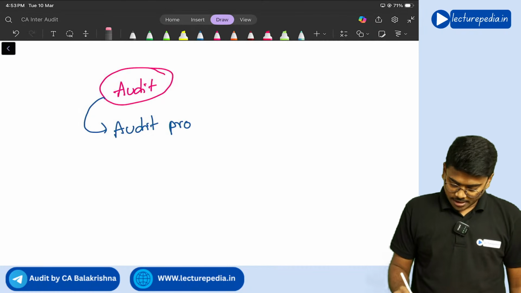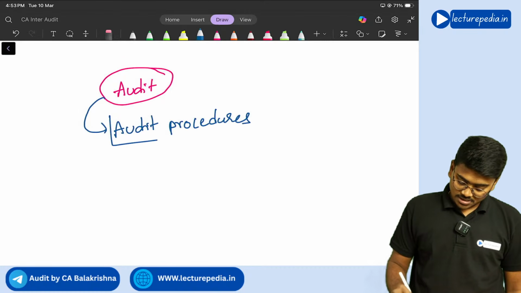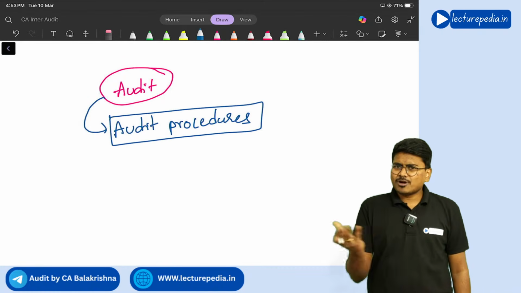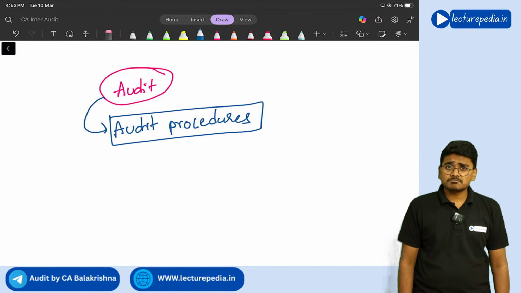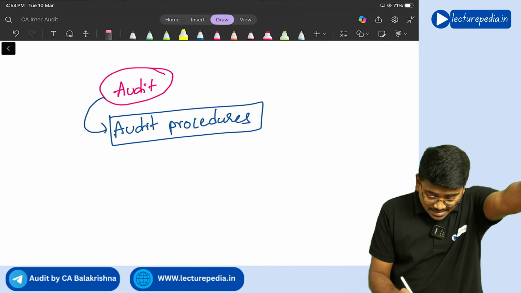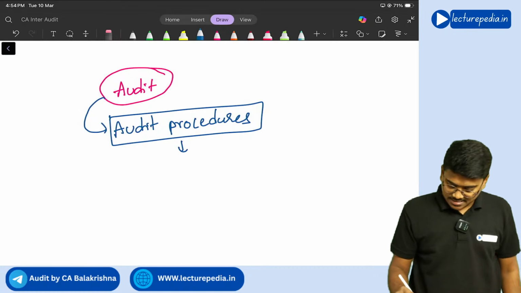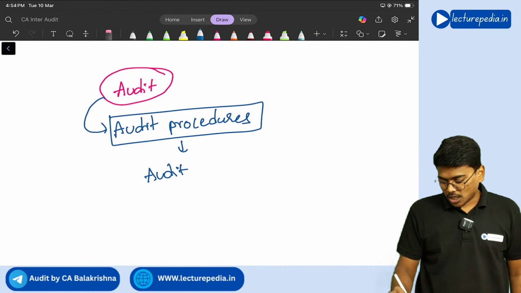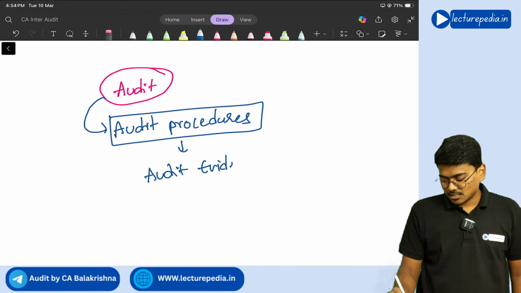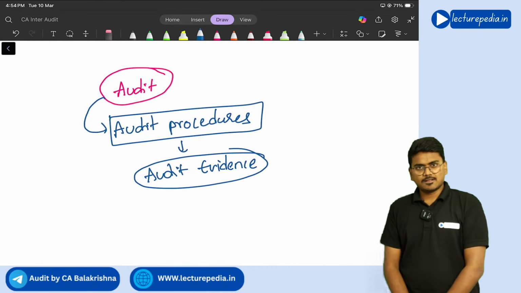In audit, we will perform audit procedures. Why are you performing audit procedures? By performing audit procedures, what will you get? You will get audit evidence, right? Yes, sir. By performing audit procedures, we will get audit evidence.